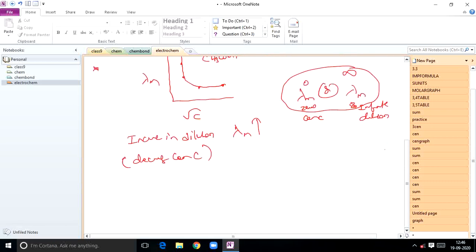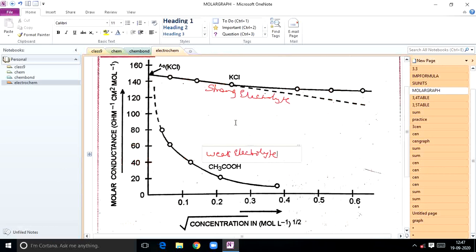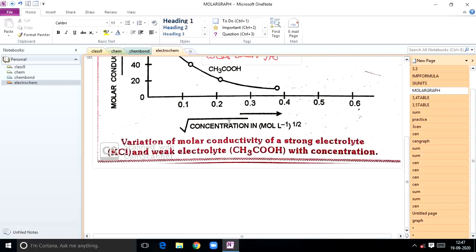If you observe both the graphs, this is for strong electrolyte and this is for weak electrolyte. From both graphs, two points we can grasp.